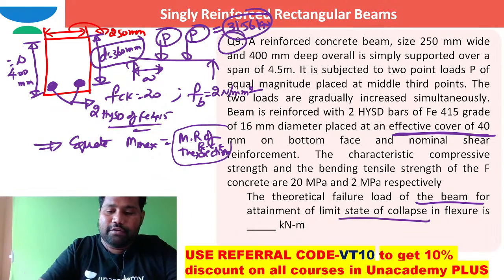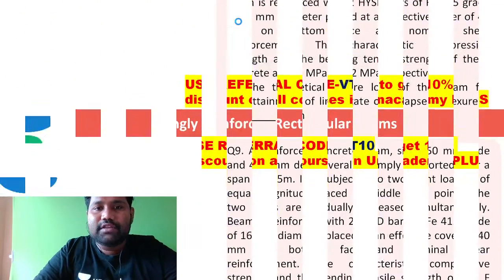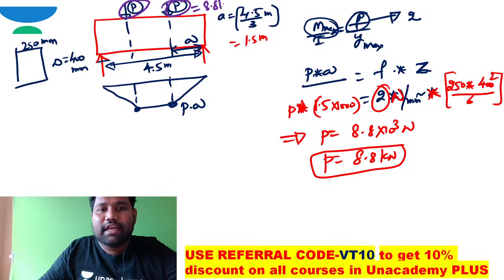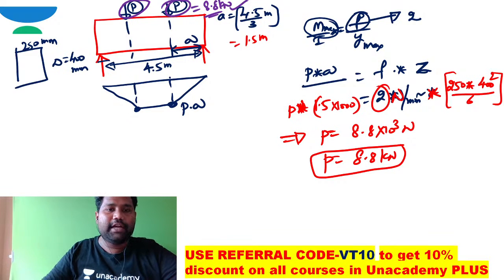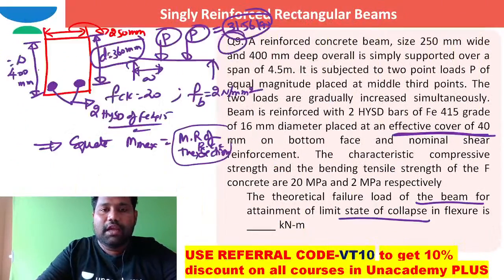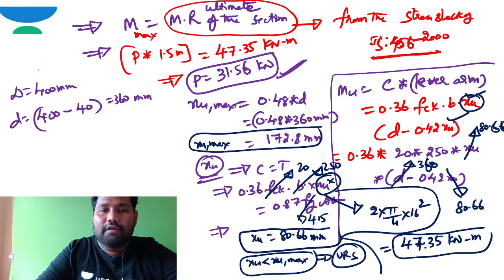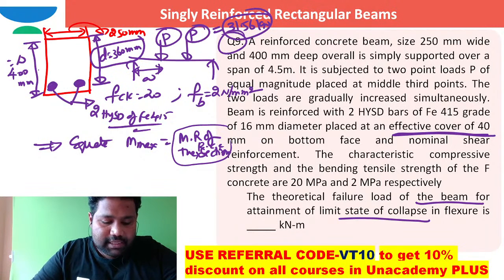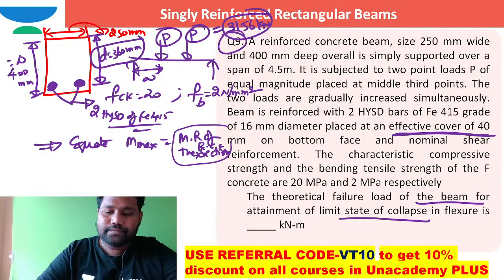In your previous question, brothers, if you see, when no reinforcement is provided, the transverse load P was failing at 8.8. After I keep the reinforcement here in the tension zone, definitely the load carrying capacity of this reinforced concrete beam section has increased, right? That's what you can understand.